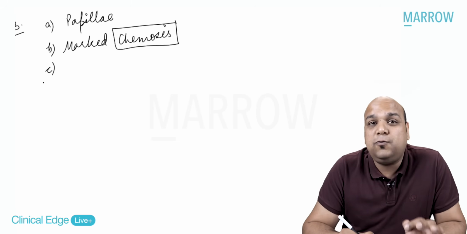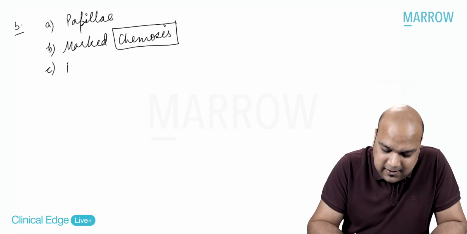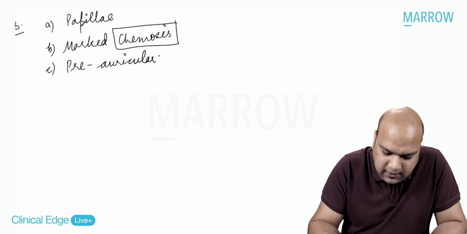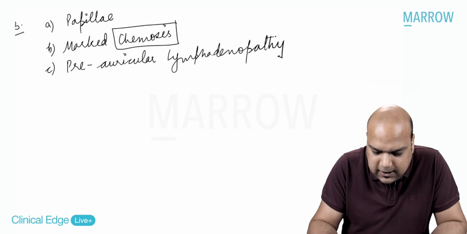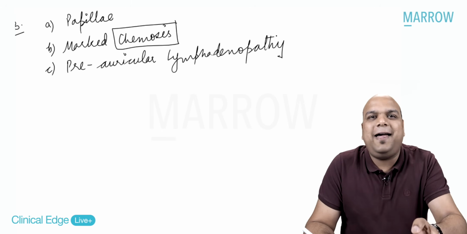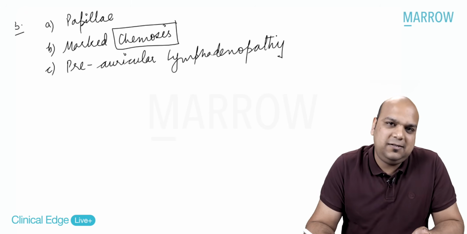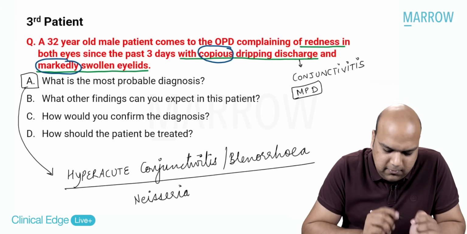Then what you will also find in almost all cases of hyperacute conjunctivitis due to Neisseria is pre-auricular lymphadenopathy. So during your examination, these are the clues you are trying to look at to confirm your diagnosis based on the history of the patient. Am I making myself very clear here? Now let's move back to the question.